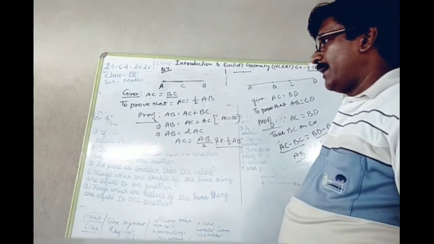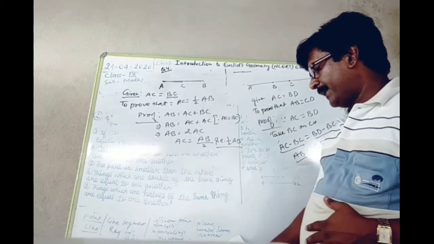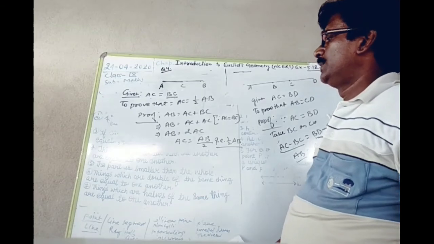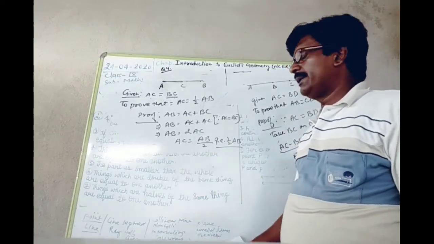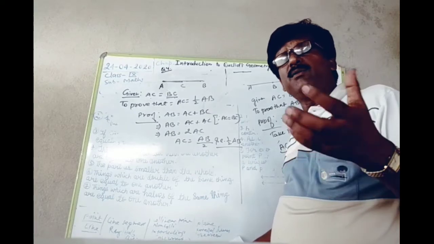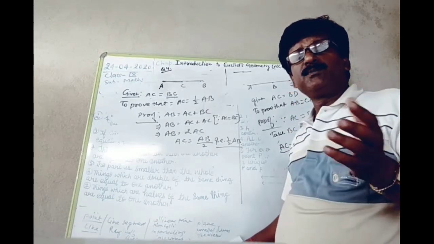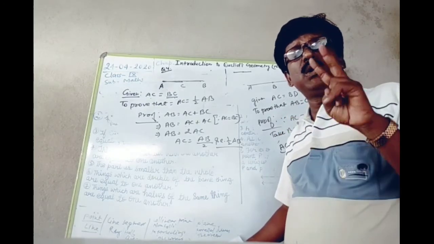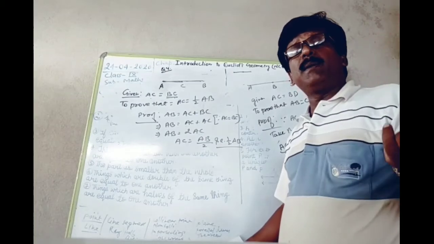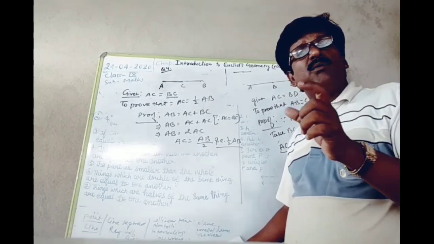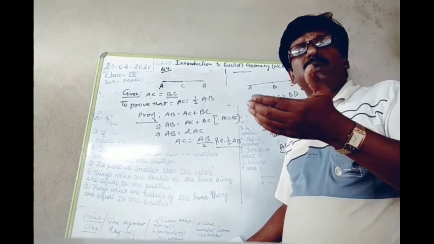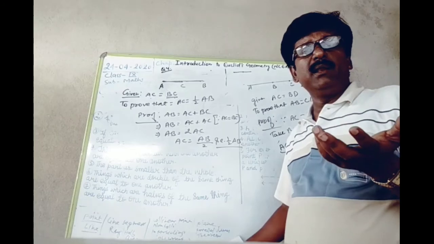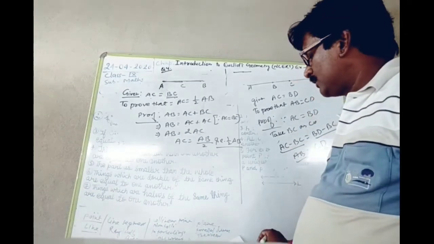Now question number 7 is given. Why is axiom 5 in the list of Euclid's axioms considered a universal truth? The part is smaller than the whole. Why is it a universal truth? Because when a part is kept on the whole, it does not coincide. And when two things coincide, then they are equal. But when a part is kept on the whole, they will not coincide. It is very clear. From this observation, we can say the part is smaller than the whole, or the whole is greater than the part. Okay, clear? That is the answer to question number 7.